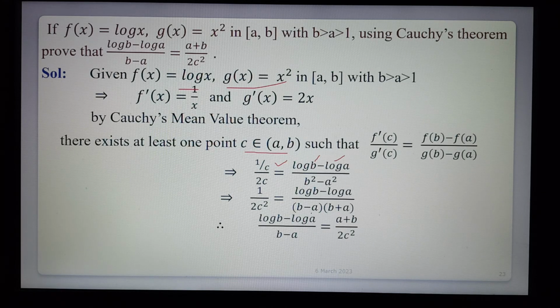So that is equal to, therefore by cross product, log b minus log a by b minus a is equal to, the b plus a outside, a plus b by 2 square. So this equality is proved by using Cauchy's mean value theorem. Okay. Hence the result.